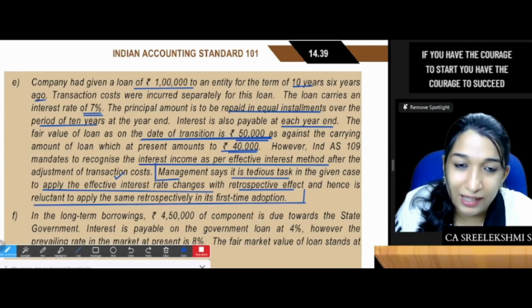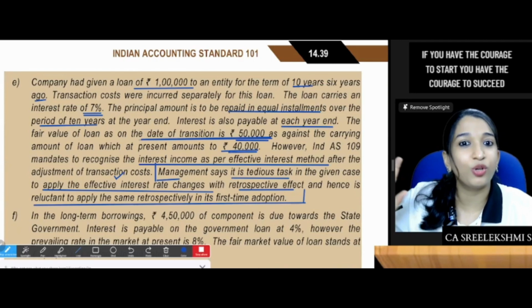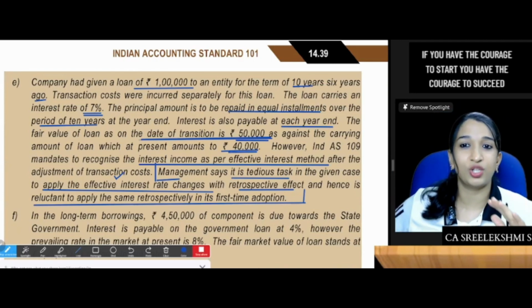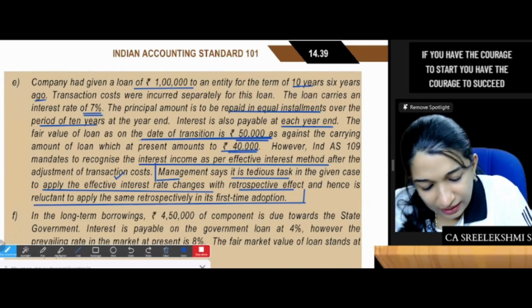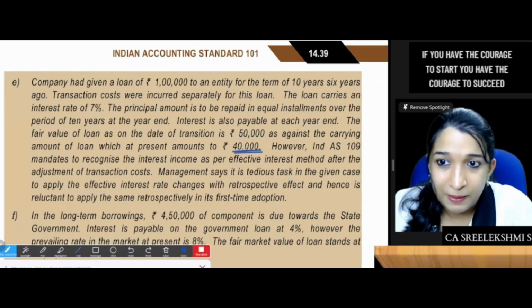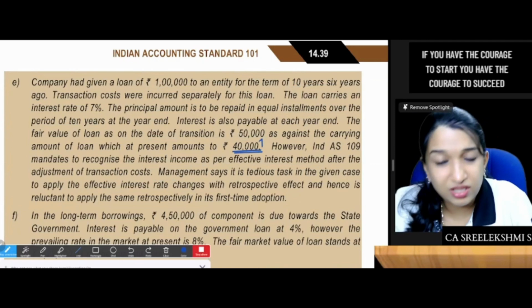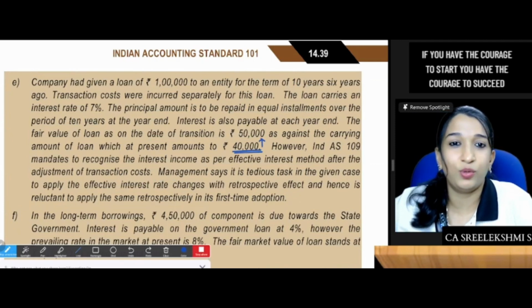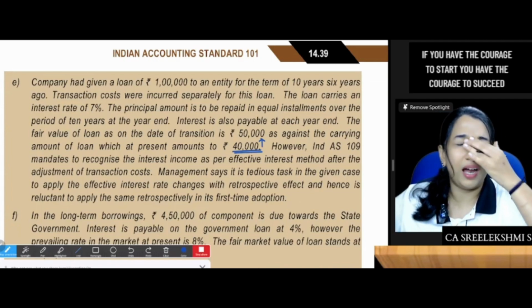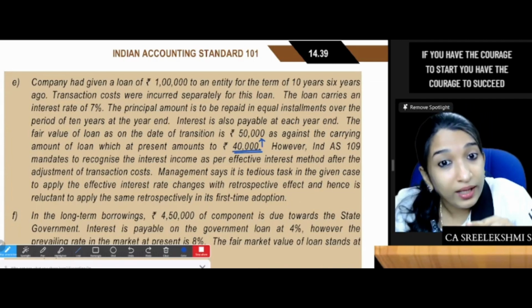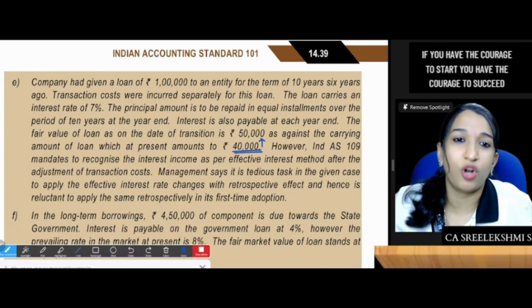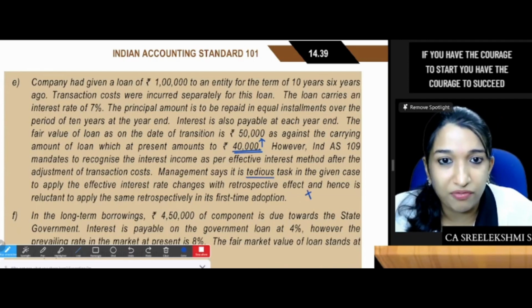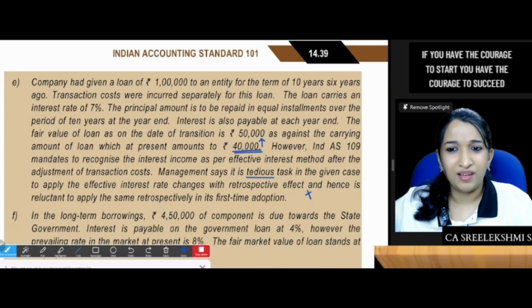If it is practical, if information is available, you can go for retrospective, or else prospective. Only on the date of transition you need to do, which means now the carrying amount of that loan is 40,000, but fair value on the date of transition is 50,000. You just need to measure it at 50,000. Additional 10,000 should be charged to or adjusted in retained earnings. Today you need to do. Retrospective is not required to be done because maybe it's a tedious task, maybe cost is more than benefit. No need to do this. Are you clear?